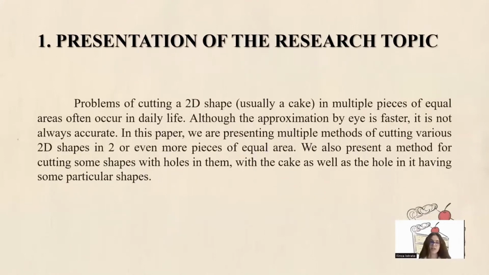The first point is the presentation of the research topic. Problems of cutting a 2D shape, usually a cake, in multiple pieces of equal areas often occur in daily life. Although the approximation by eye is faster, it is not always accurate. In this paper, we are presenting multiple methods of cutting various 2D shapes in 2 or even more pieces of equal area. We are also going to present a method for cutting some shapes with holes in them, with the cake as well as the hole in it having some particular shapes.